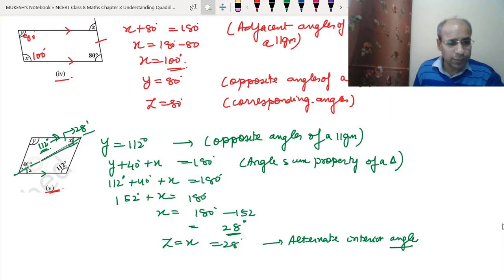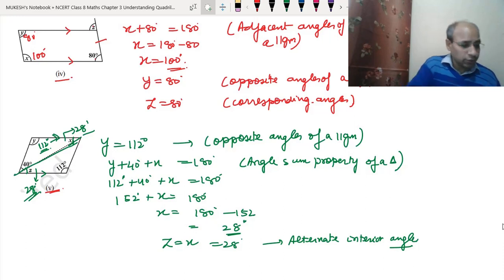This diagonal will become the transversal now. So x and z will be equal because they are alternate interior angles. So z will also be equal to 28 degrees. I hope this is clear to you. So this was the second question. We have done all the parts.